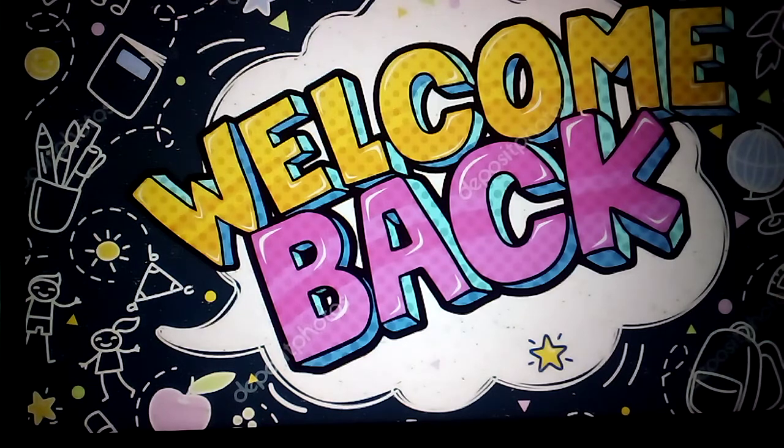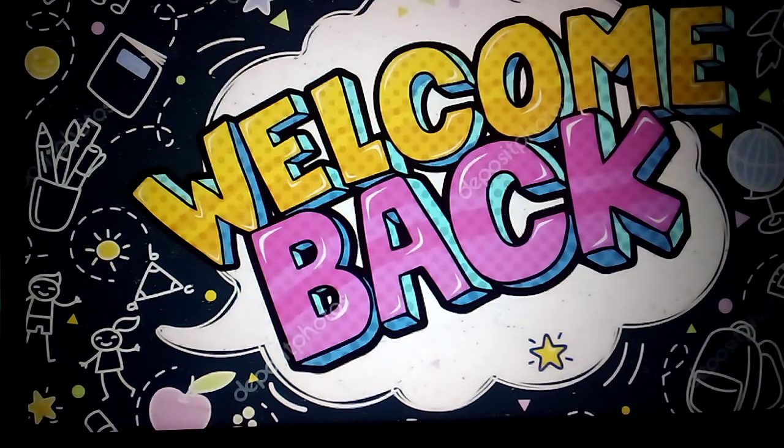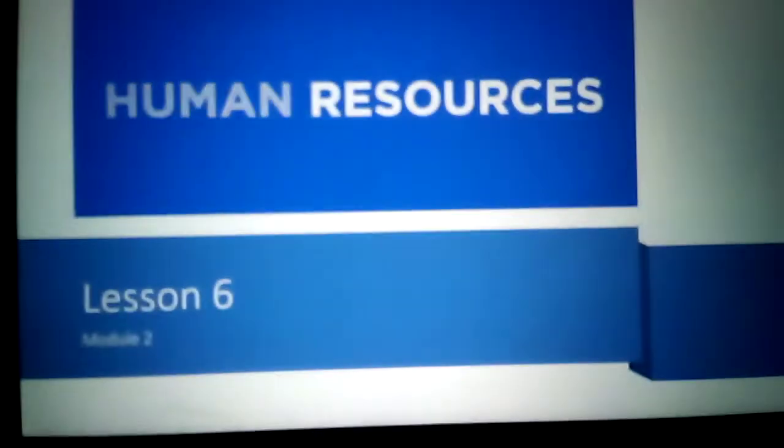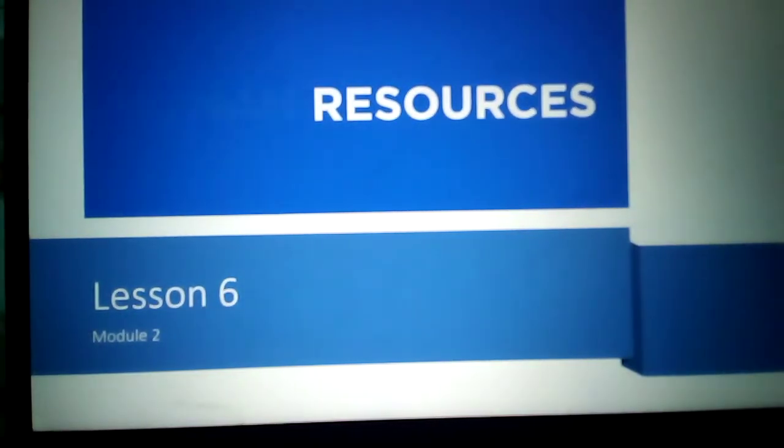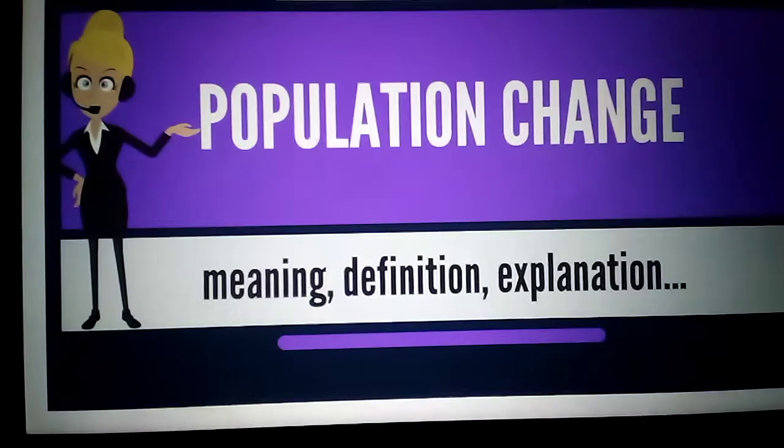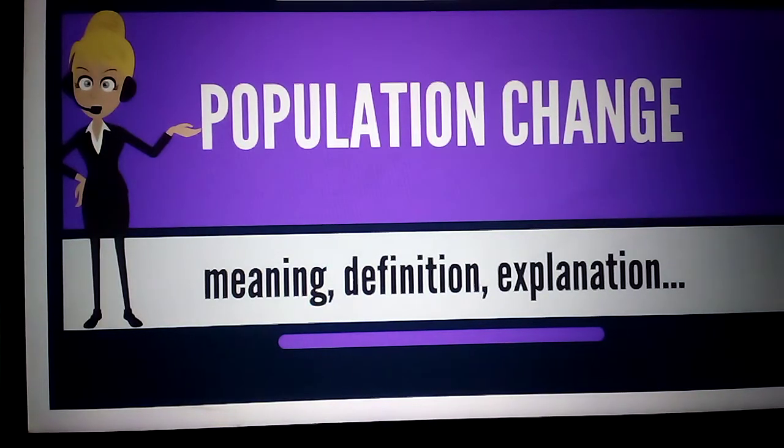What are the reasons? That also we discussed. Those are the factors affecting the distribution of population. These factors are geographical factors and socio-cultural and economic factors. That is completed. Today we'll see Module 2, Human Resources. In this, we'll discuss population change.